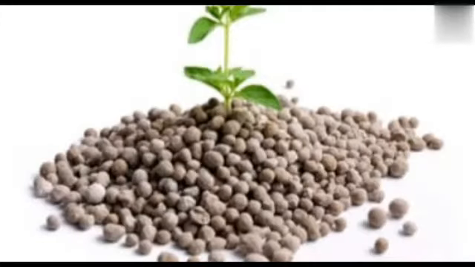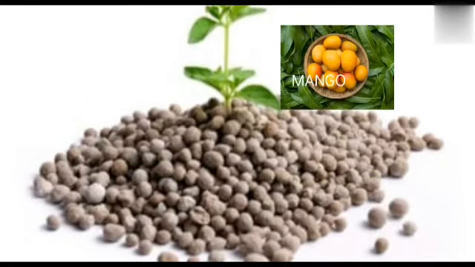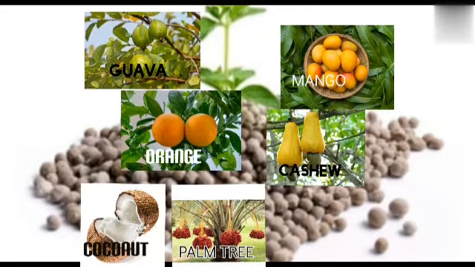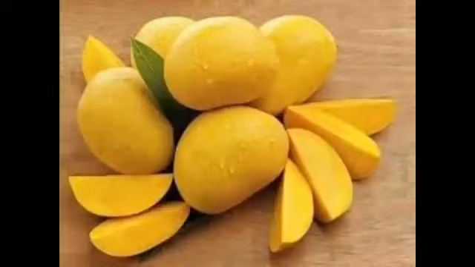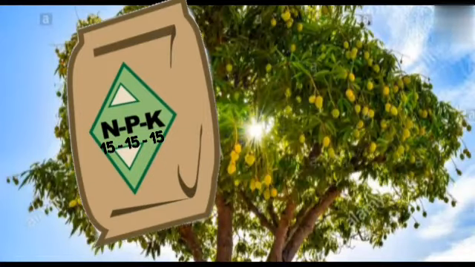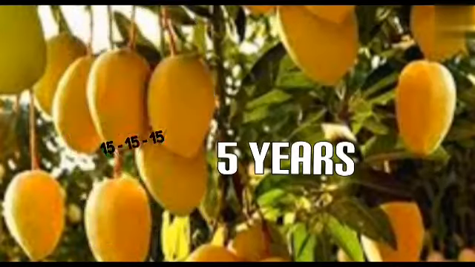Our focus in this discussion will be on fertilizer for tree crops such as mango, guava, orange, cashew, coconut, palm tree, and almond. Let's begin with mango. Mango is a tree cultivated with edible fruits. It requires NPK 15-15-15 in 3 equal doses for 5 different years.